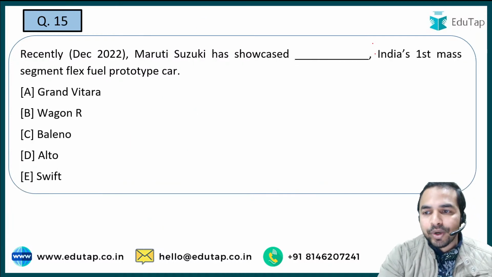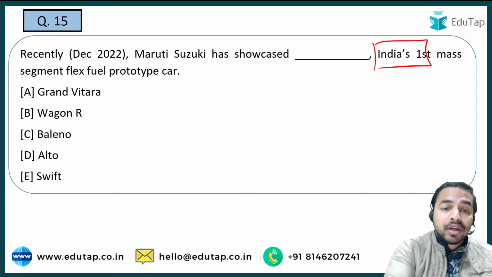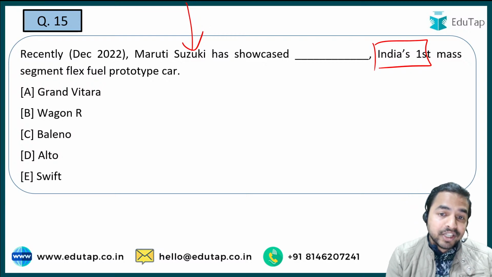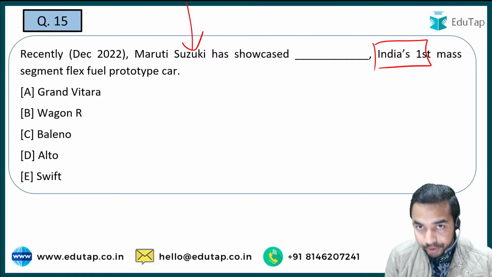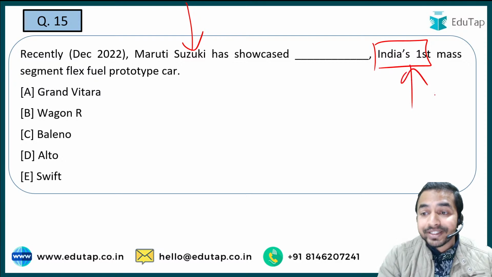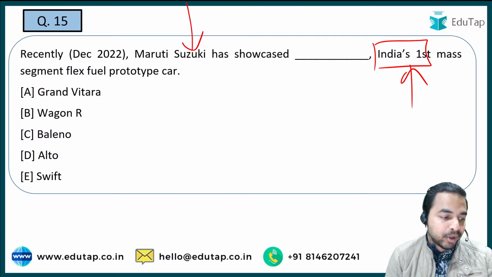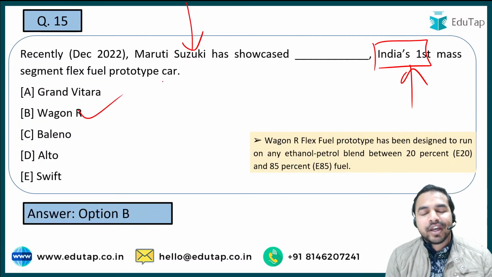तो यहाँ पर बात हो रही है इंडिया की पहली मास सेगमेंट फ्लेक्स फ्यूल प्रोटोटाइप कार की, जिसे मारुति सुजुकी ने शोकेस किया है. तो आपको बताना है कि बेसिकली कौन सी कार है जिसे India's first mass segment flex fuel prototype car के रूप में शोकेस किया गया है. See guys, what makes this question important? These two words, India's first, that is what is making this question very important from the exam point of view. Now let me tell you the right answer. It is option B, that is WagonR. So WagonR is the right answer.